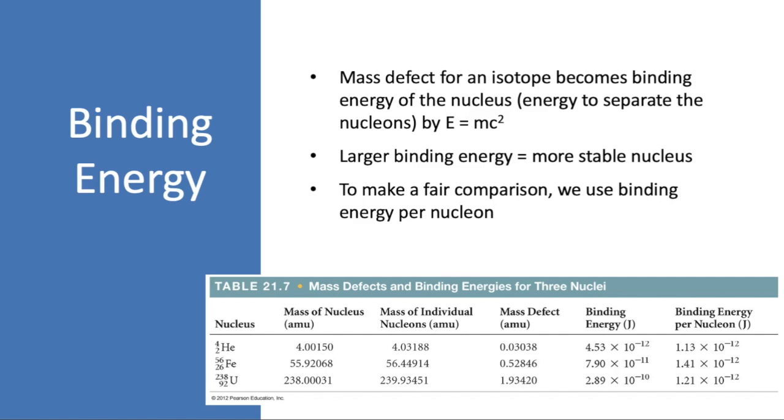And to make a fair comparison, we use binding energy per nucleon. So if we look at these three nuclei, helium, iron, and uranium, and we just look at binding energy, we'll see that uranium is the clear winner. But uranium is also a very large nucleus, so it's not really fair to compare the binding energy for uranium to something small like helium. So instead, we divide by the mass number, so we get binding energy per nucleon. And now, these are all sort of the same order of magnitude, and we can compare them apples to apples. And we can see when we do that that it's actually iron that is the most stable of these nuclei.